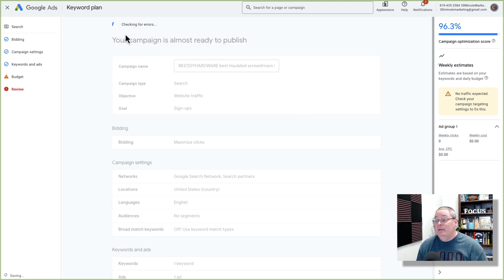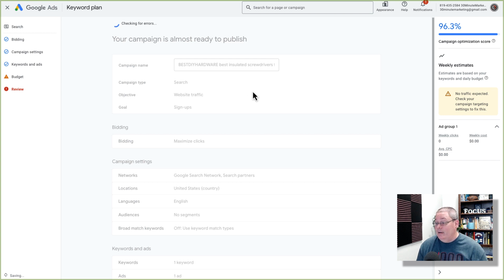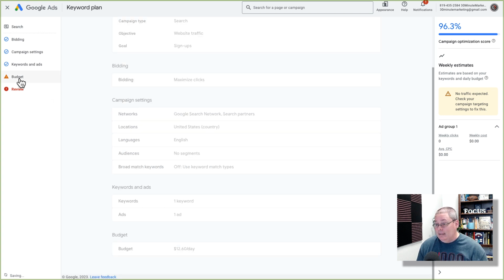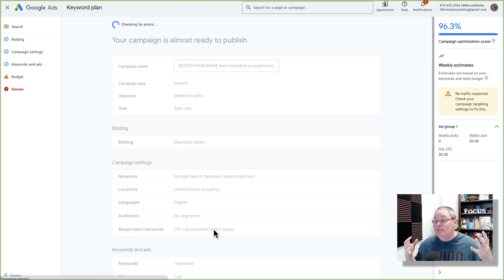All right, so it appears this thing is just stuck checking for errors. I go back and I toggled the budget back and forth between recommended. I increased the budget. It says it's trying to review it. It says it's trying to save, processing the request. So again, here you see that even this, something that should be super simple and straightforward, isn't even working. So it's adding to our time and definitely my frustration.